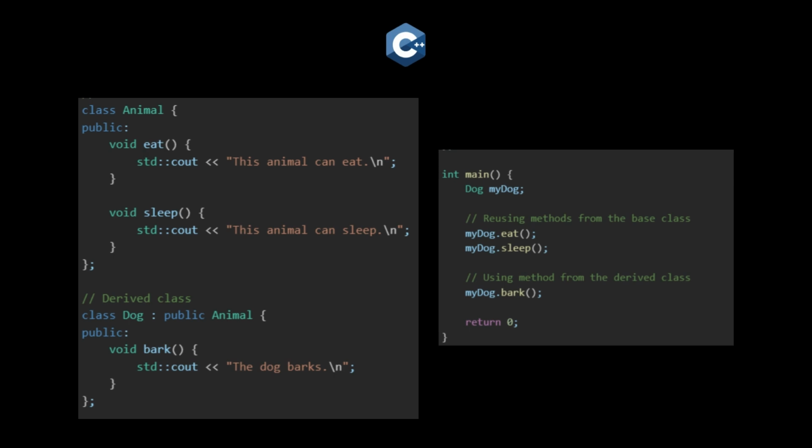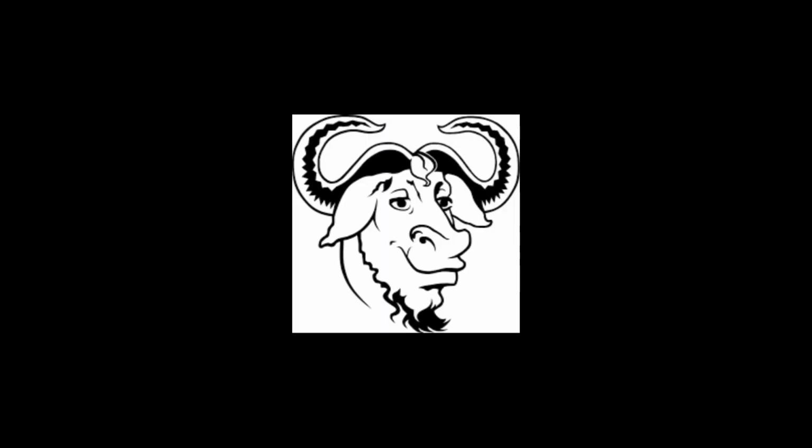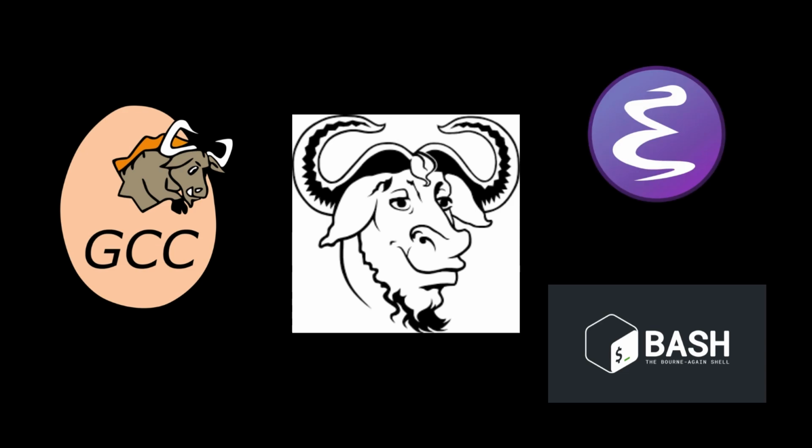Meanwhile, the rise of integrated development environments, or IDEs, like Turbo Pascal and QuickBasic by Microsoft made coding more efficient. It also marked the beginning of open source culture. Projects like GNU, which was a collection of free software that can be used for an operating system, laid the groundwork for the collaborative coding practices we see nowadays. It was a decade of experimentation, growth, and democratization of technology.